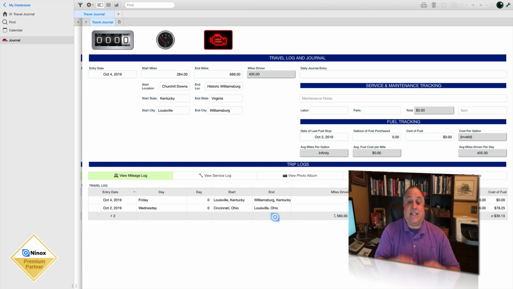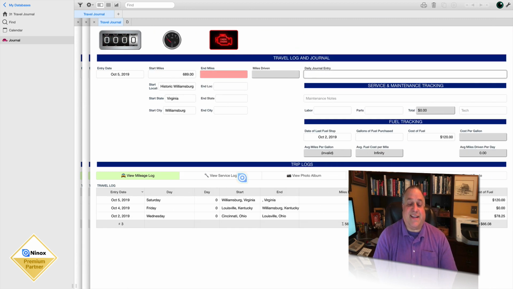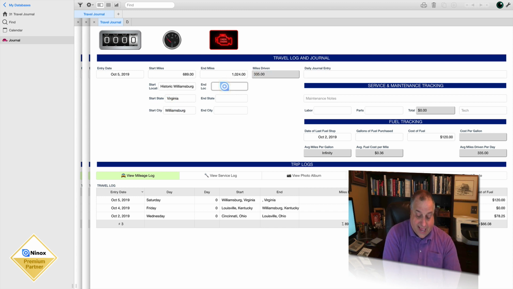Let's now move into the next day of our trip. Let's go ahead and click the odometer again in order to bring up the third day in our travel journal. We'll note the date. Again, this day's starting miles were yesterday's ending miles. This day we had a lot of travel. We ended up with 1,024 miles on the odometer, covering 335 miles. We started off in Williamsburg, Virginia. We ended up at Dolphin Stadium in Miami, Florida.